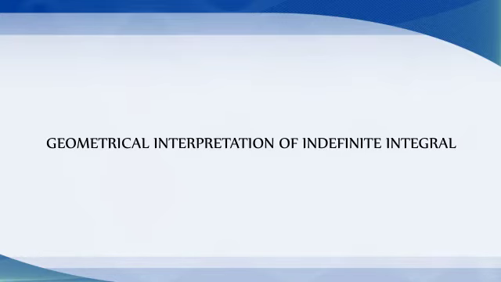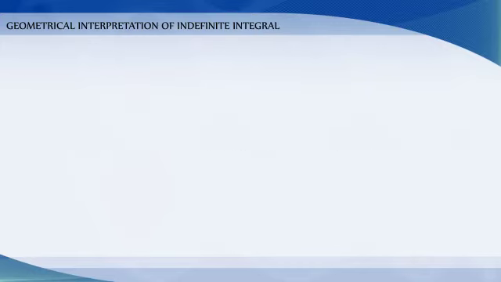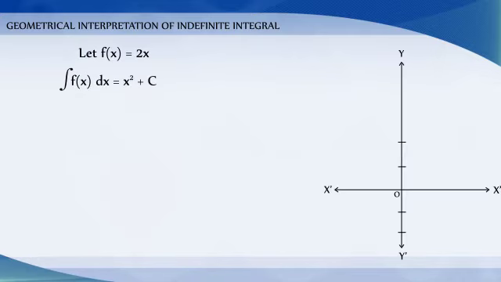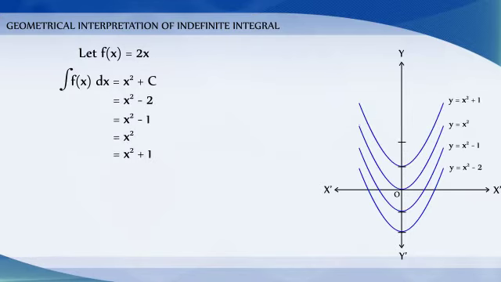Geometrical interpretation of indefinite integral. Let f of x is equal to 2x. Then integration of f of x dx is equal to x square plus c. For different values of c, we get different integrals. But these integrals are very similar geometrically.